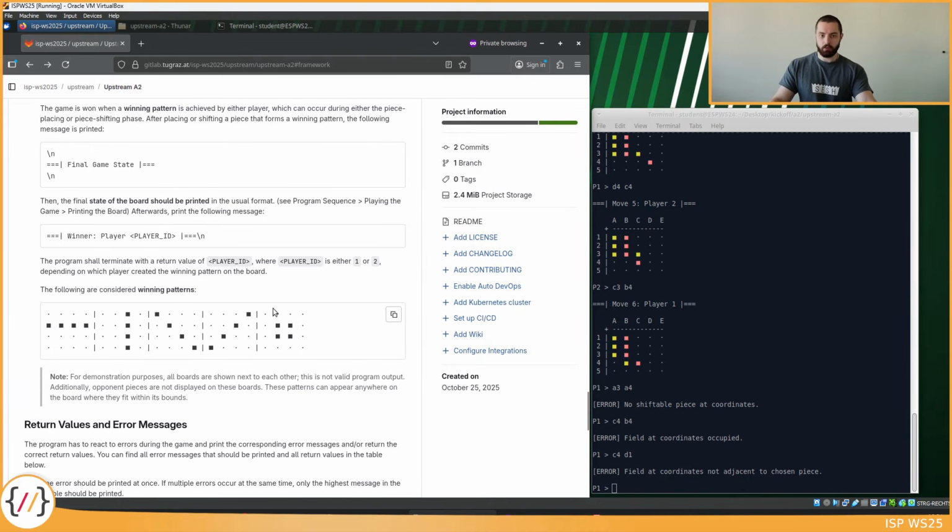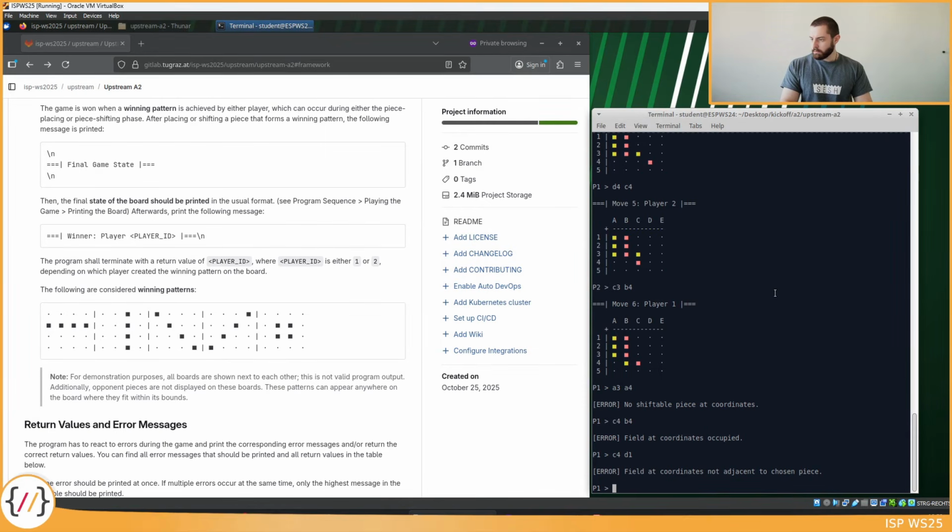If player 1 wins, make sure to return exit code 1 of the program, and if player 2 wins, make sure to return exit code 2. So the exit code of the program is the return value of the main function. And now I'll just try to achieve such a winning pattern.